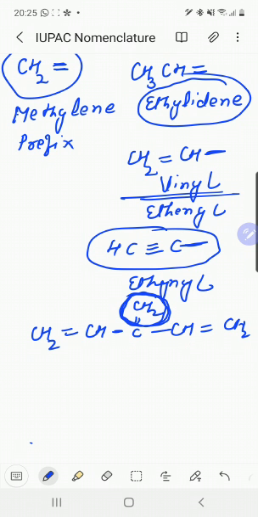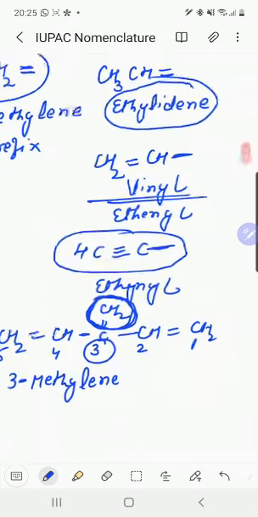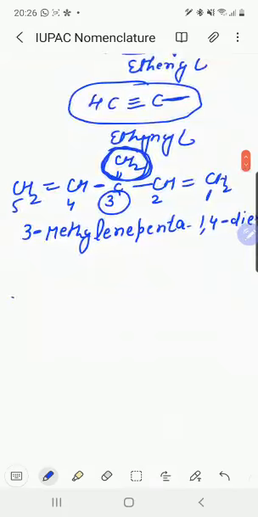So we start the numbering 1 2 3 4 5. At the third position we have the group called methylene, 3-methylene. It is penta, with locants at 1 and 4, penta-1,4-diene. 3-methylenepenta-1,4-diene is the name of the compound.